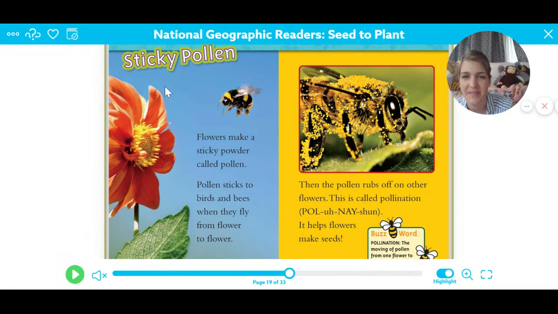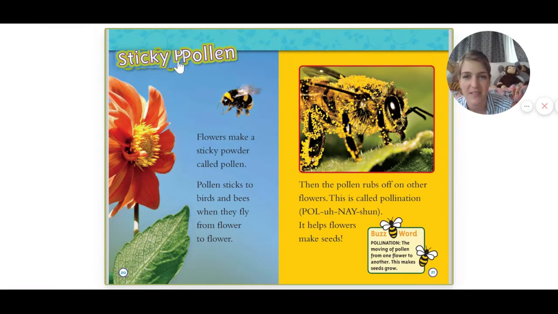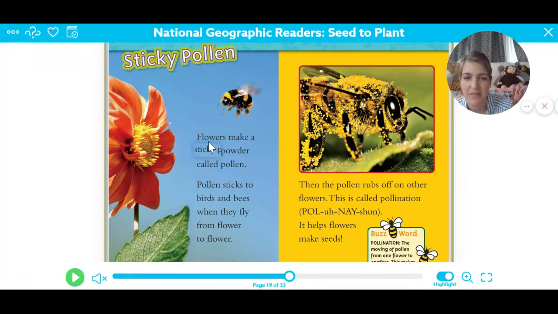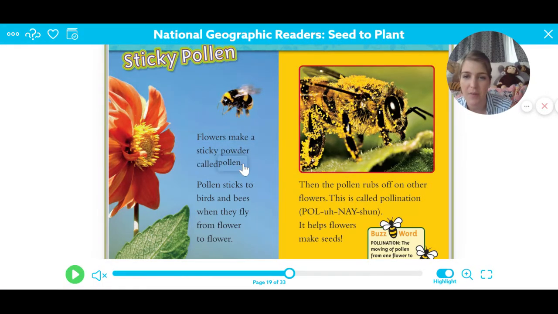Sticky pollen. So the heading of this is called what, guys? Sticky pollen. Flowers make a sticky powder called pollen. Pollen sticks to birds and bees when they fly from flower to flower. Then the pollen rubs off on other flowers. This is called pollination. It helps the flowers make seeds.